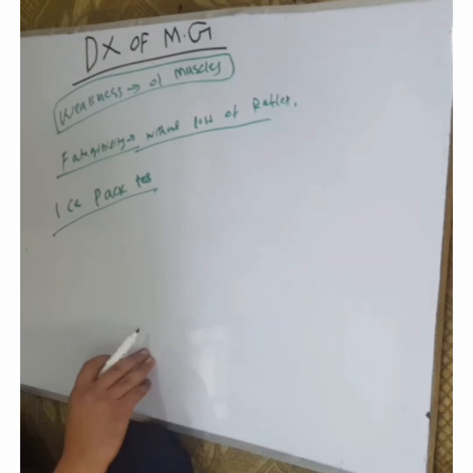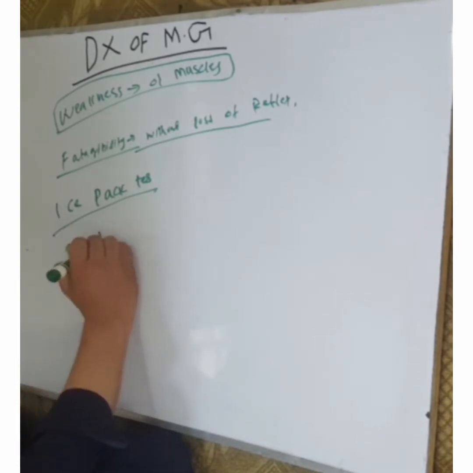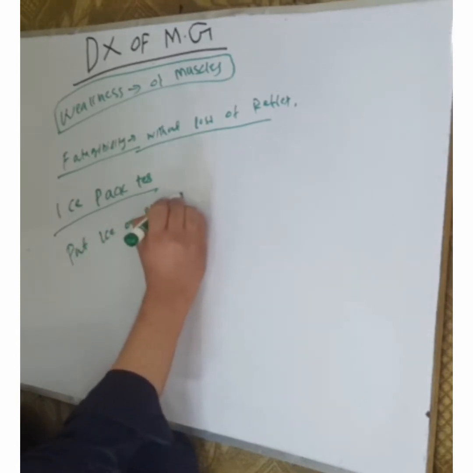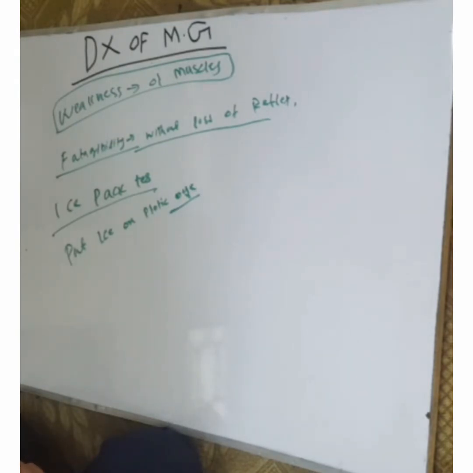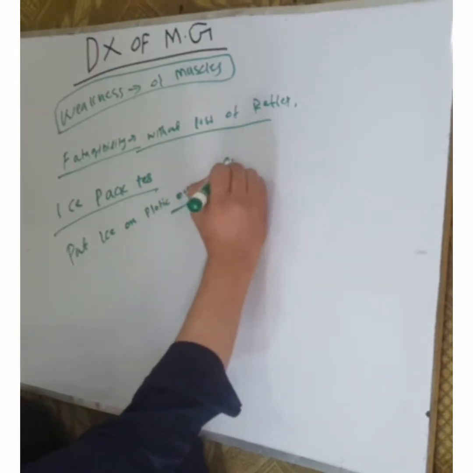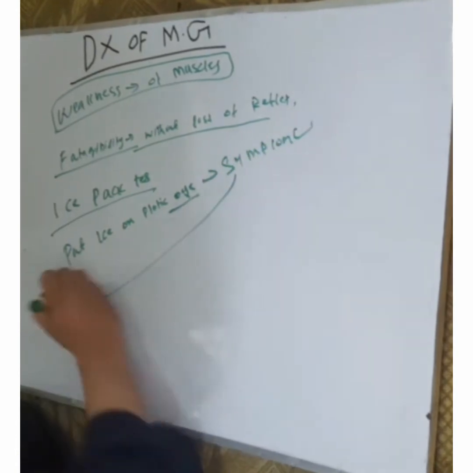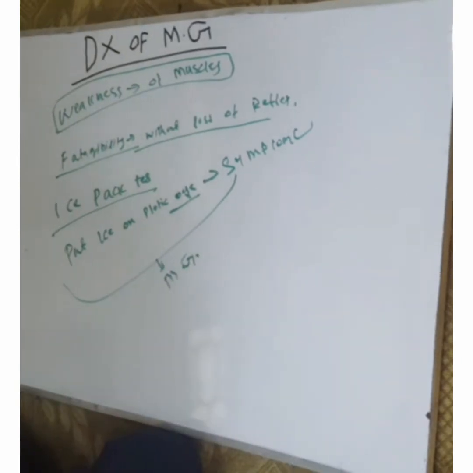If the symptom improves, this suggests that the patient is suffering from Myasthenia gravis. We keep ice on the ptotic eye of the patient who is suspected of Myasthenia gravis, and if the symptom improves, we suspect Myasthenia gravis.